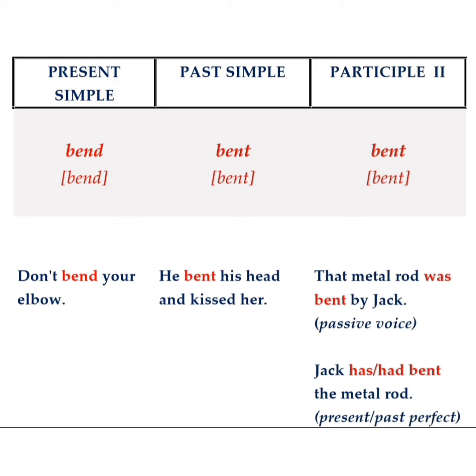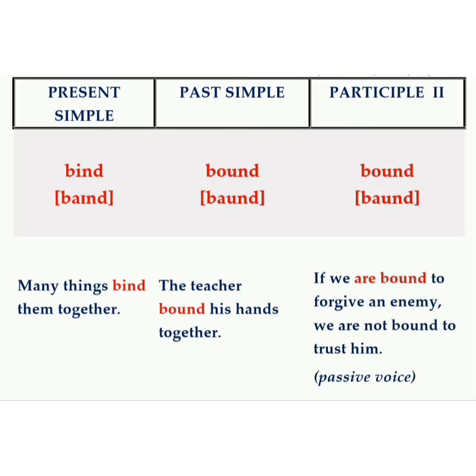Bent. That metal rod was bent by Jack. Passive voice. Jack has bent the metal rod. Jack had bent the metal rod. Present, past perfect.